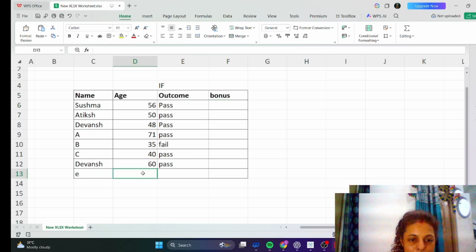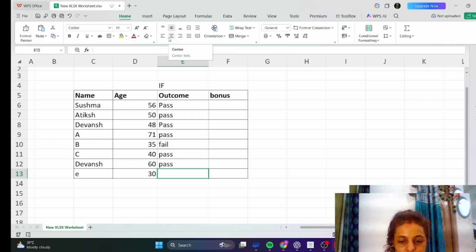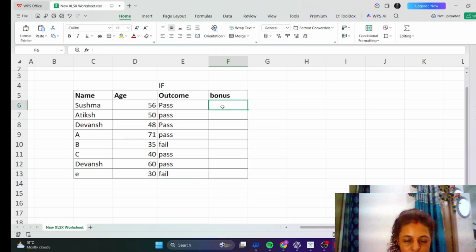Here is age, and here is outcome. I have created this table for learning purposes of the if function, so don't think much about that.